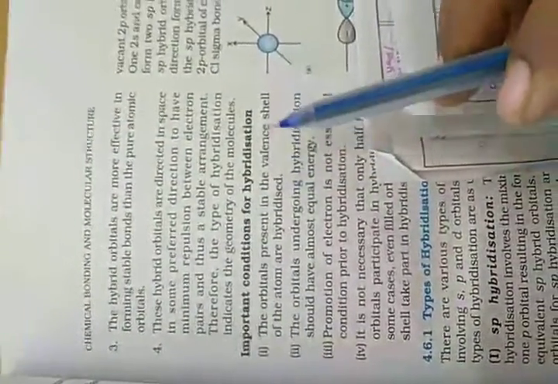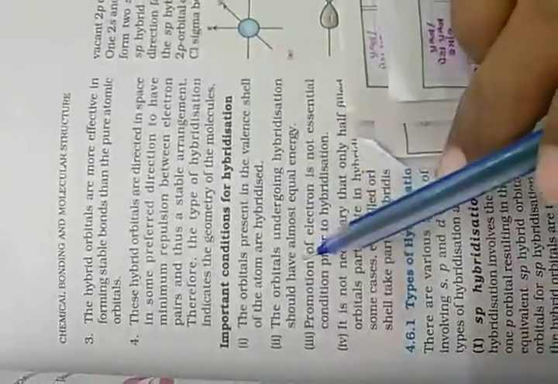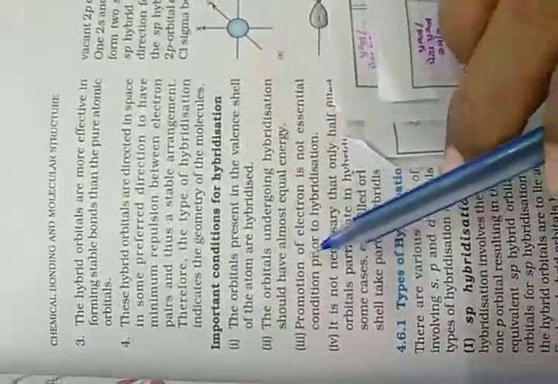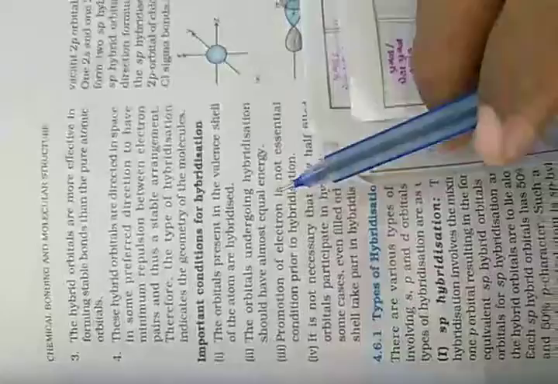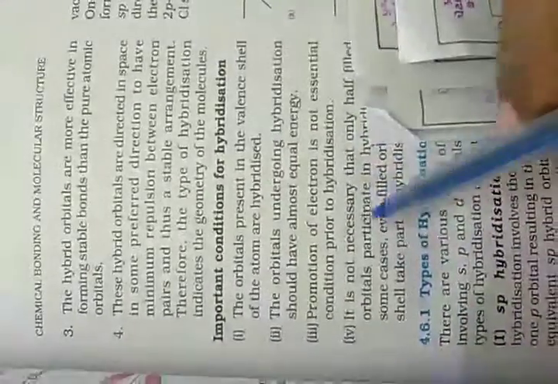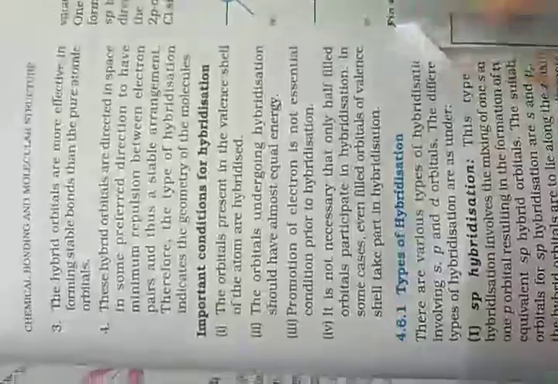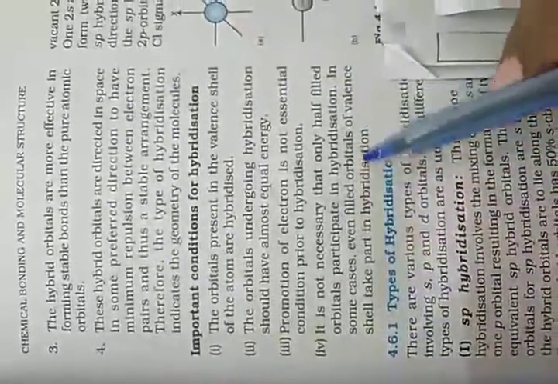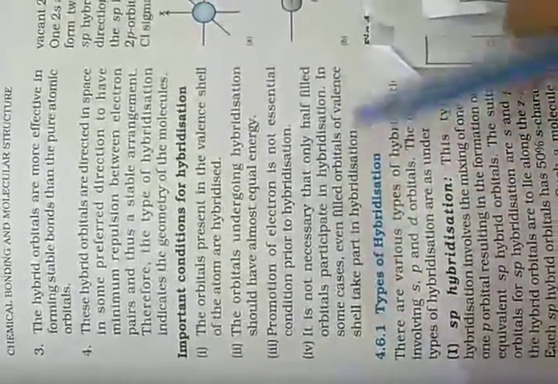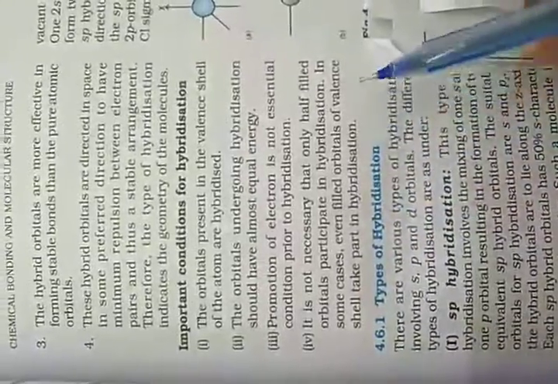Now, important conditions for hybridization. Why will they be hybridized? The orbitals present in the valence shell of the atoms are hybridized. The orbitals undergoing hybridization should have almost equal energy. Equal energy means a combination of 2s and 2p, 3s then 3p. Promotion of electron is not an essential condition prior to hybridization. It is not necessary that only half-filled orbitals participate in hybridization. In some cases, even filled orbitals of the valence shell take part in hybridization.